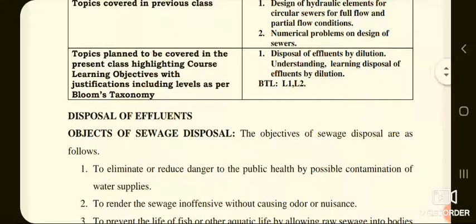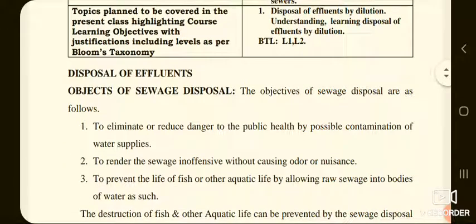Today we'll discuss another topic of the subject, that is disposal of effluents by dilution. Now, before discussing the disposal of effluents by dilution itself, let me discuss the disposal of effluents here. So, what are the objects of disposal of sewage?